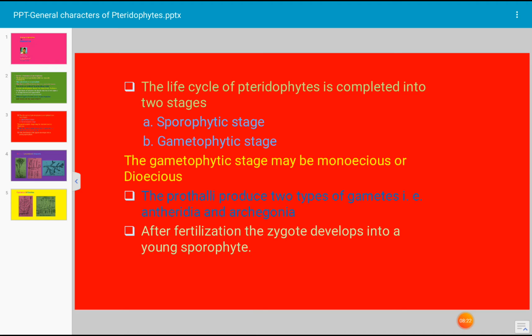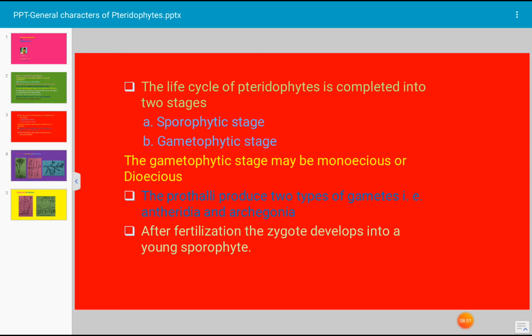Let us see something about the life cycle of pteridophytes. The life cycle of pteridophytes is completed in two stages. The first stage is the sporophytic stage and the second stage is the gametophytic stage. This process is known as alternation of generations. Let us see the sporophytic stage of pteridophytes. It is the dominating phase.